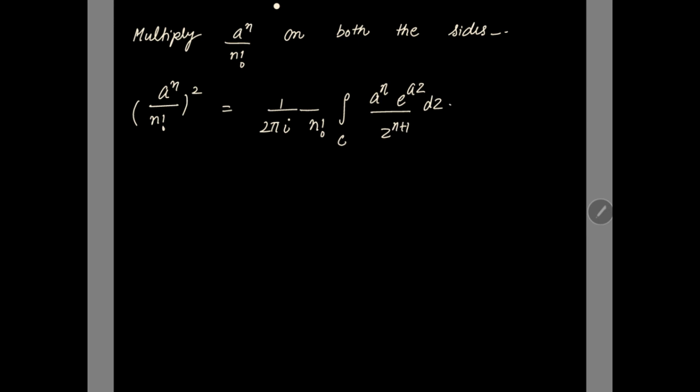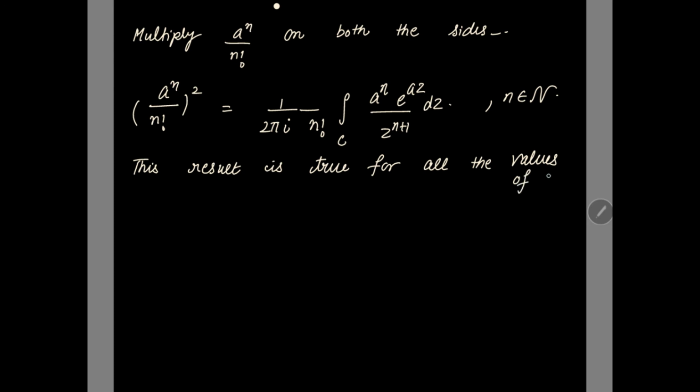Now for the second part, we have to deduce another thing. Now this result is true for all the values of n, where n is your natural number. So now we have to take the summation on both the sides. So this result is true for all the values of n, take the summation on both the sides